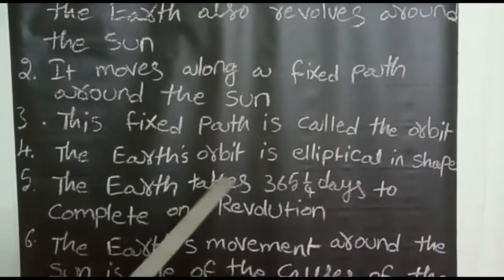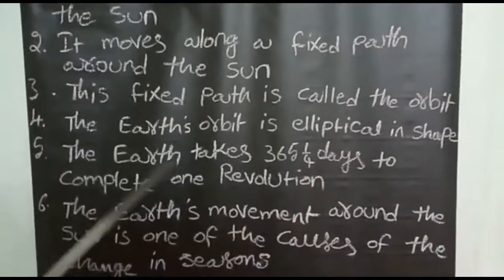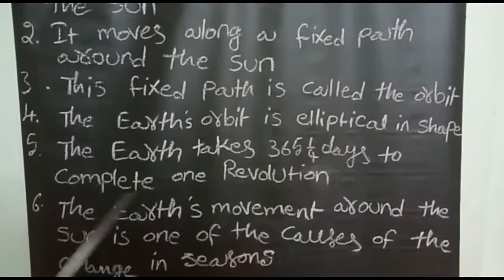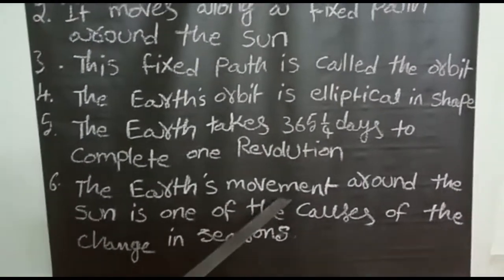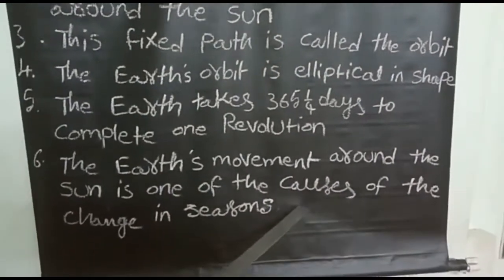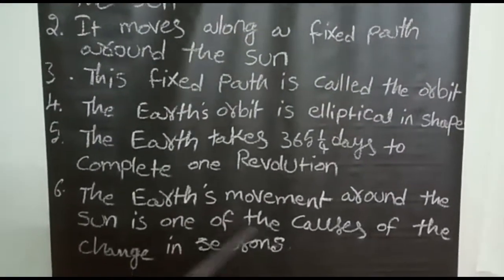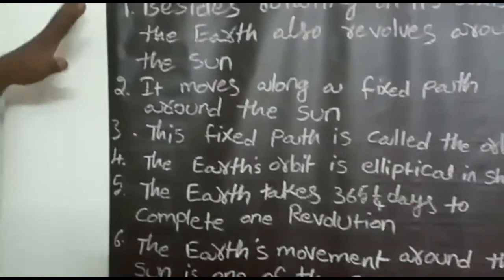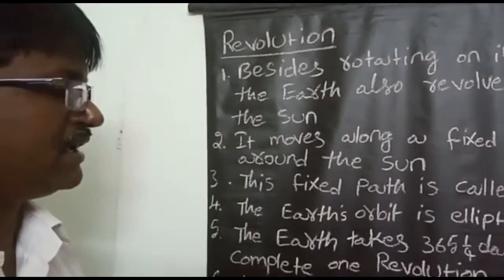The Earth's orbit is elliptical in shape. The Earth takes 1 year to complete one revolution. The Earth's movement around the sun is one of the causes of the change in seasons. So seasons are changing, and it is one of the causes of the Earth's movement. So this is the complete lesson from class 3.